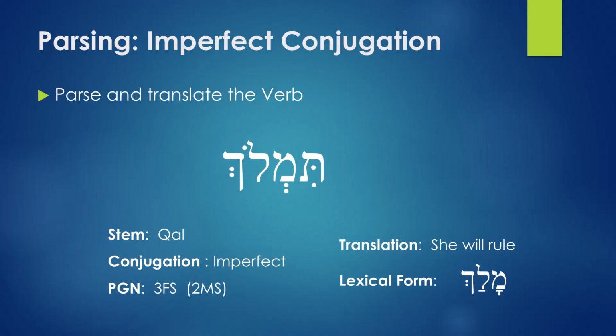And if it's 2MS, it's going to be you will rule. So for those that have identicals, if you're told to parse them, you can choose just one and translate it accordingly. The lexical form of timloch is malach. Alright, that's on parsing. Remember, practice, practice, practice. That's how you learn Hebrew.